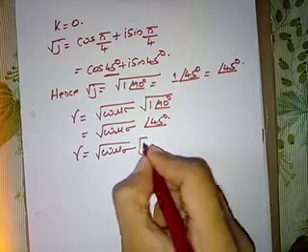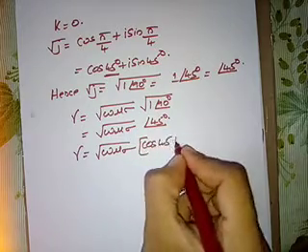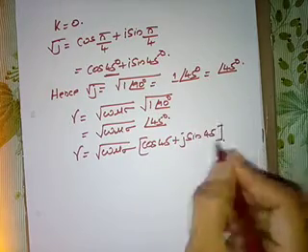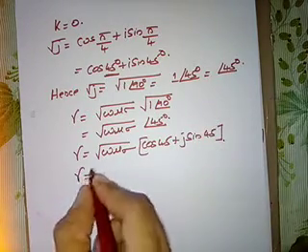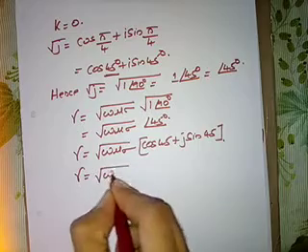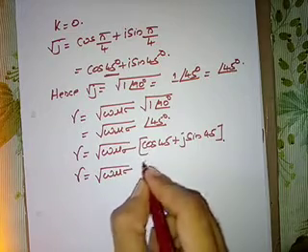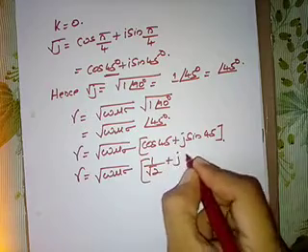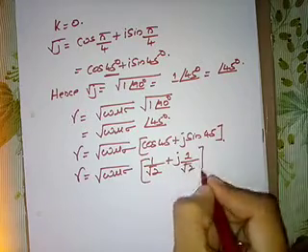Or gamma is equal to square root of omega mu sigma, right, into cos 45 plus j sin 45. So that is gamma is equal to square root of omega mu sigma into 1 upon root 2 plus j into 1 upon root 2. Correct?